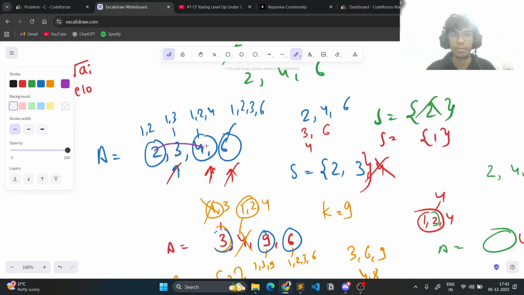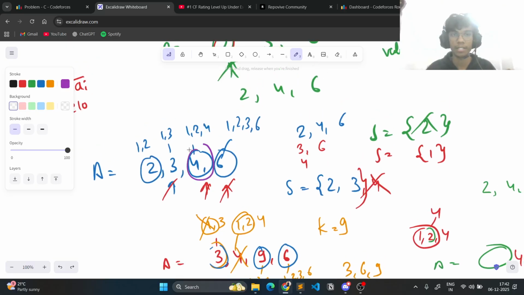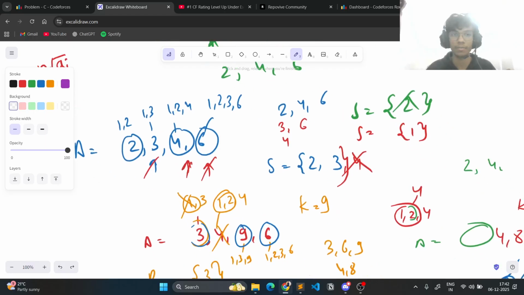and then I'll mark all the multiples of this as visited or in a set, so that I do not include them again, because I'm saying that if 2 is a valid candidate, then all of its multiples are also valid candidates. Since the multiples of 2, let's say the multiples of 4 and the multiples of 6, are also multiples of 2, right? So we do not have to include them again and again.